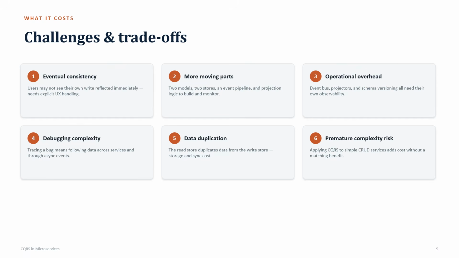And data duplication: the read store holds duplicate or outdated data until the write updates it through the event sourcing mechanism. Premature complexity risk: applying CQRS to a normal system that can run efficiently using CRUD operations adds more cost. So these are the challenges and trade-offs: eventual consistency, more moving parts, operational overhead, debugging complexity, data duplication, and premature complexity risk.